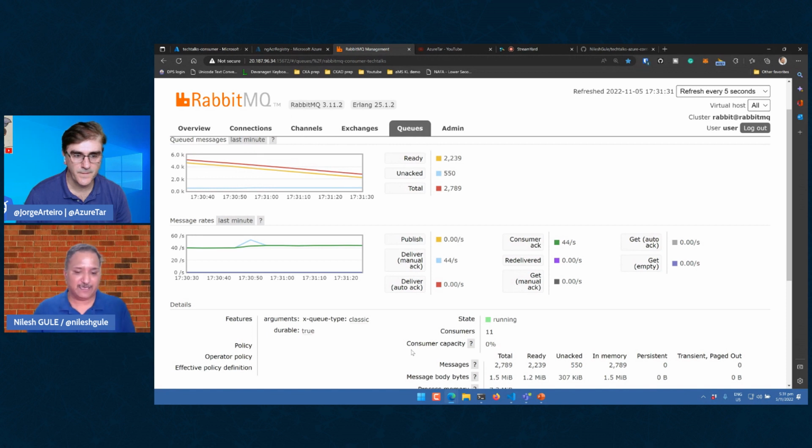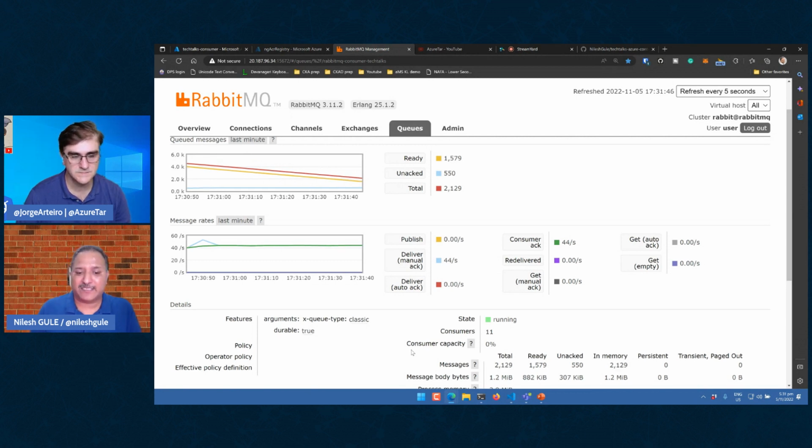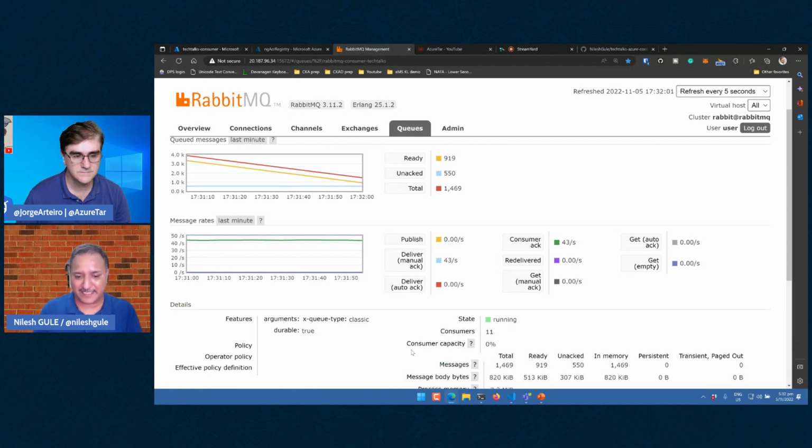So that is again the biggest benefit of Keda, where without changing the application code, it can scale the consumers, in this case the application instances, and the application doesn't even have to be aware that it is being scaled. So no code changes required. Just with the introduction of Keda, looking at different parameters, it can scale the application very easily, and it can scale up and it can scale down as well.